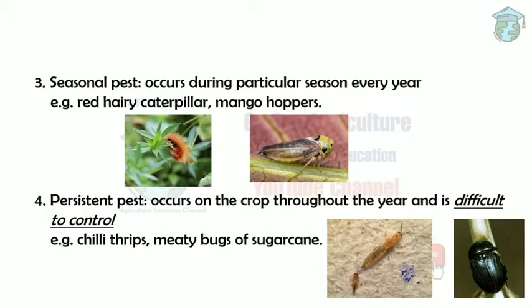Next is the persistent pest. It occurs on the crop throughout the year and it is difficult to control. So what is the difference between the regular pest and the persistent pest? Even in the regular pest, the pest infects the crop throughout the year. The main difference is that in the regular pest we can take control measures to control the pest, but in persistent, it is difficult to control. Even if we take the control measures, somehow they again start infecting the crop. This is the main difference. The examples are chili thrips and the mealybugs of sugarcane.